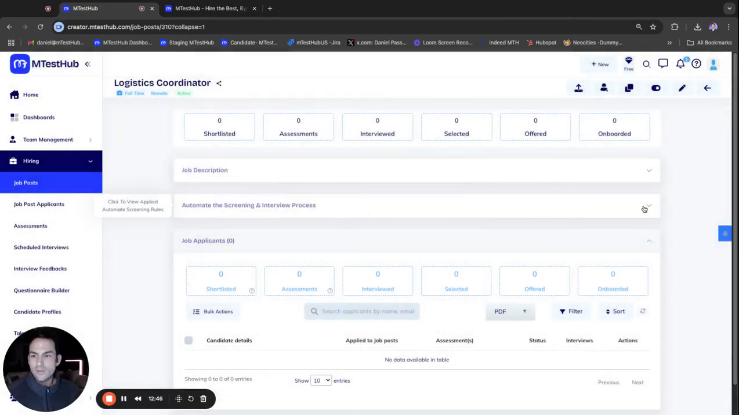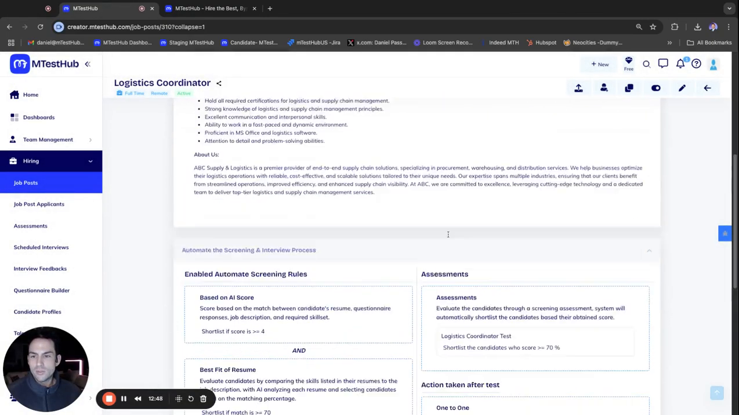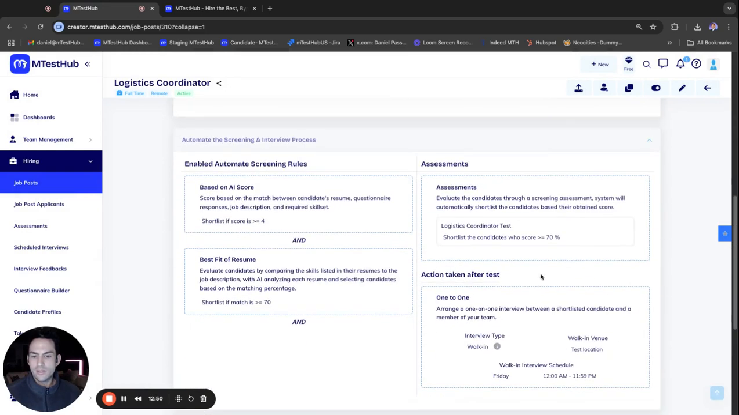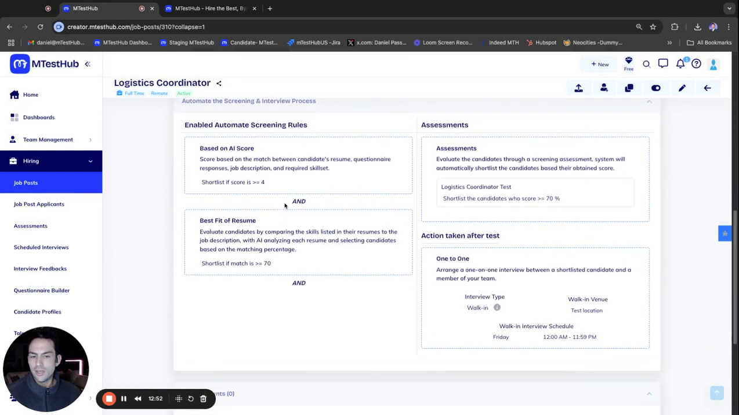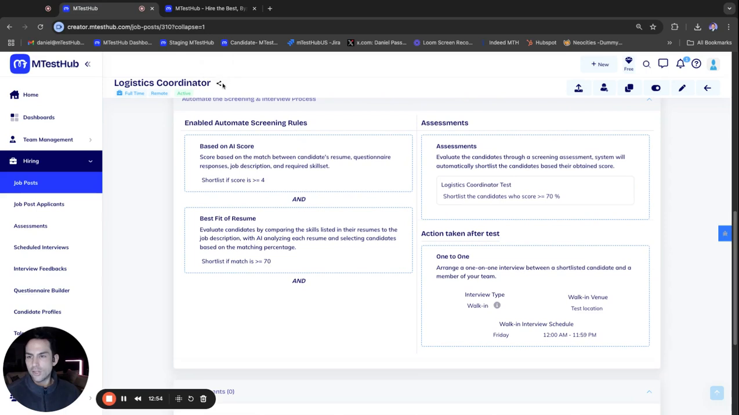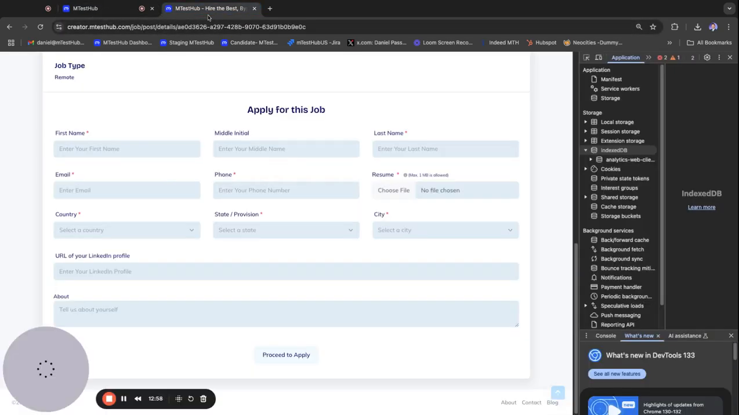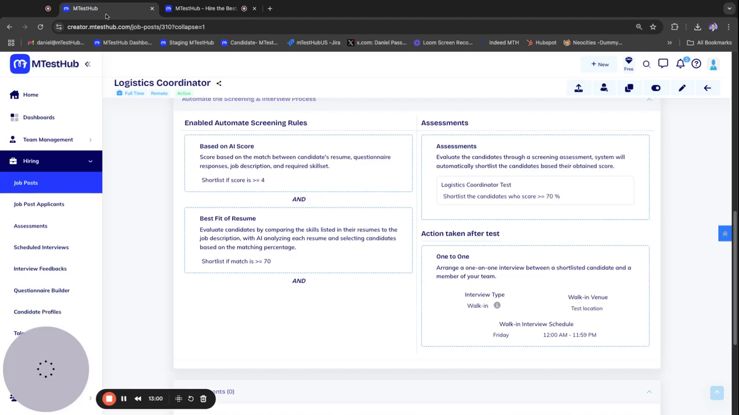And so now you can see the job description and the screening parameters. So someone applies to this job, right here. What happens is they'll go through these screeners. They'll be scored with an AI score. If they receive 4 stars or more, they'll be shortlisted and go to the next screener.